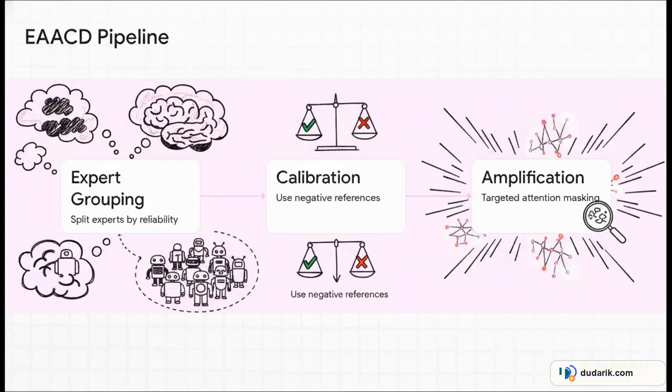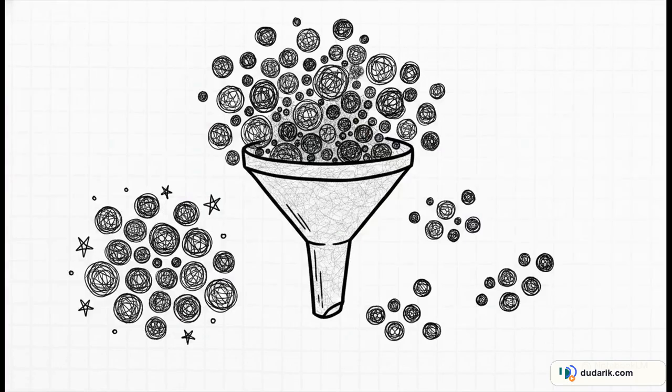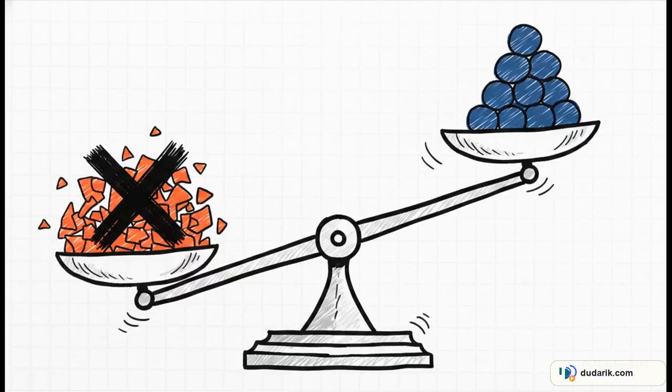This pipeline operates solely on those high-layer expert activations, following a strict 3-part sequence. First, expert grouping by reliability. Second, contrastive calibration. And third, hallucination amplification via attention masking. Let's break down step 1. Instead of relying on rigid, static thresholds, which usually fail across different domains anyway, it dynamically scores the experts for every single query. It looks at confidence, meaning the actual probability magnitude, and consistency, so how stable it is across similar prompts. Based on that math, it splits those high-layer experts into a higher reliability group and several lower reliability groups.